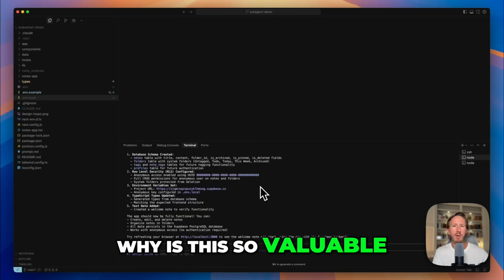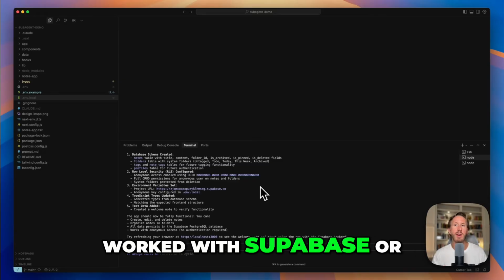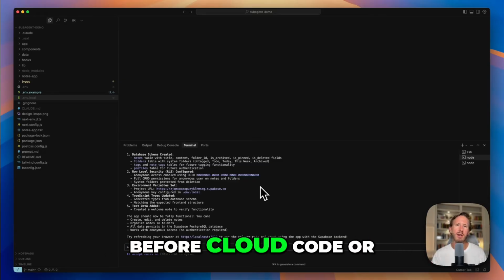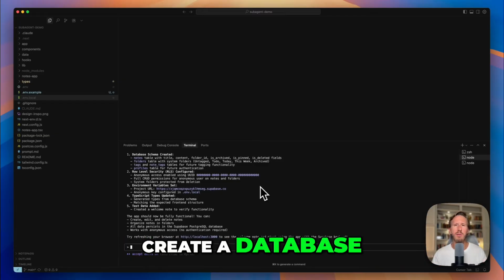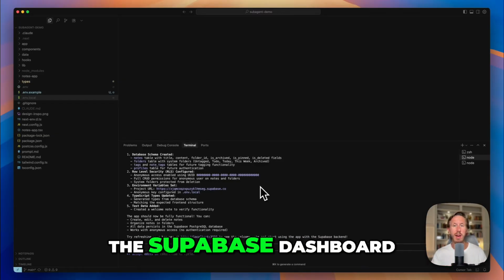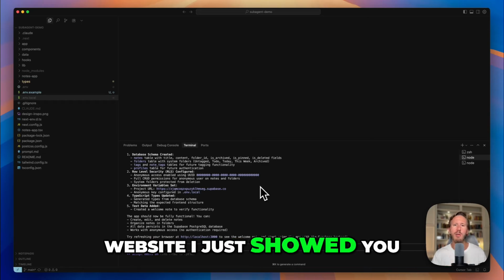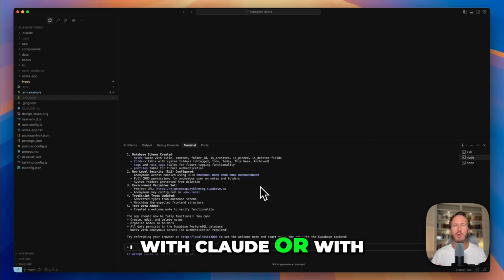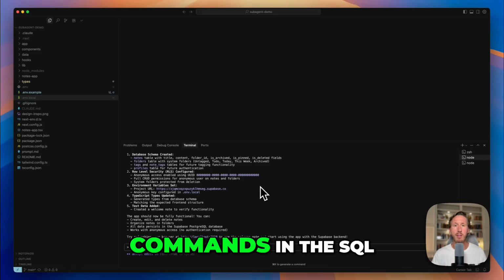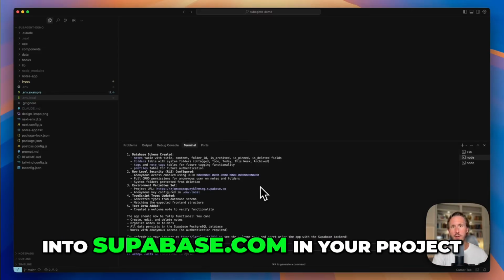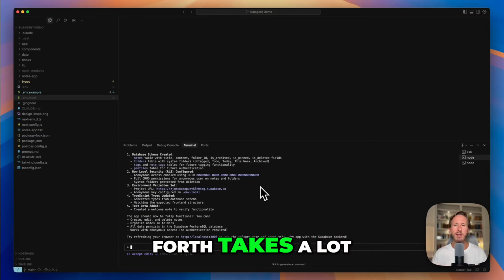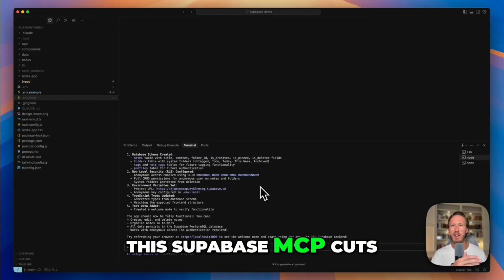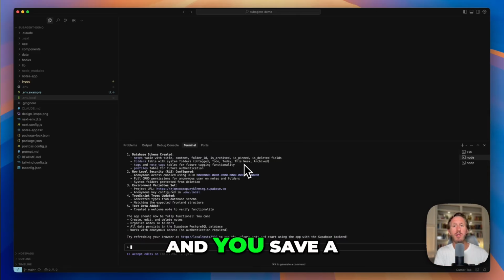Now, why is this so valuable? If you've ever worked with Supabase or any database before Claude Code, or really before this MCP came out, anytime you wanted to create a database, you'd have to use the SQL editor within the Supabase dashboard. That was on the website I just showed you. So if you're working with Claude or with Cursor or with Windsurf, it will give you commands in the SQL editor that you then copy and paste into your browser, into supabase.com in your project to create and manage the tables. And that back and forth takes a lot of time. This Supabase MCP cuts that out completely. There's no middleman and you save a ton of time.